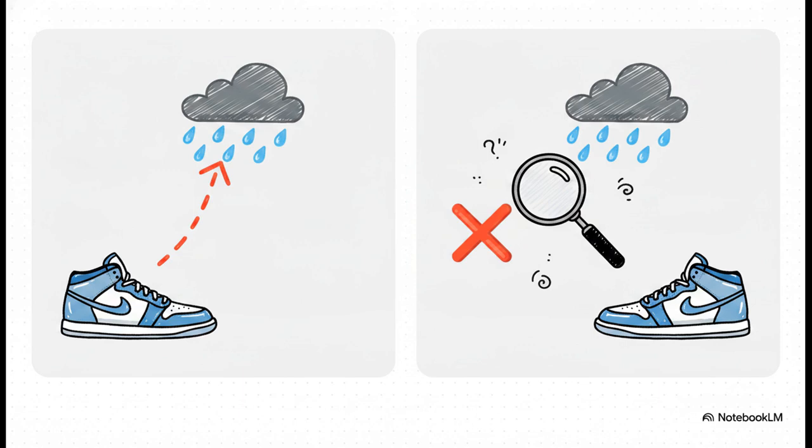Imagine someone saying, well, it rained right after I put on my new shoes. So clearly, my shoes caused the rain. Okay, it sounds pretty silly when you say it out loud, right? But the crazy thing is, people use this exact same logic all the time in much more serious situations. They claim one event caused another purely based on timing. The reality of false cause is that just because one event happens right after another, it doesn't mean the first event actually caused the second. You always have to demand real evidence of a connection.